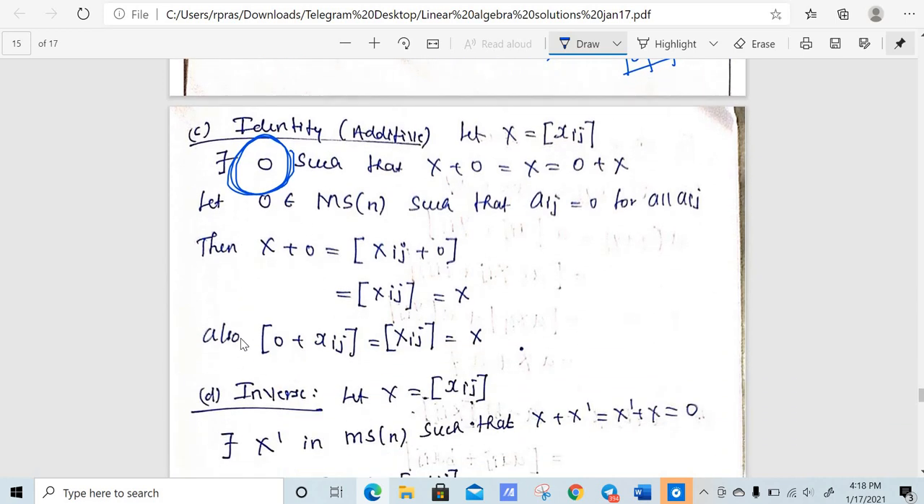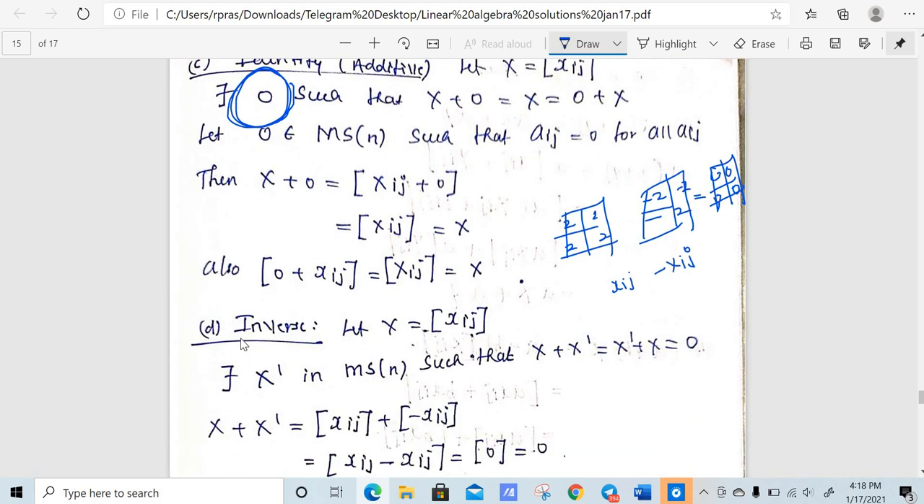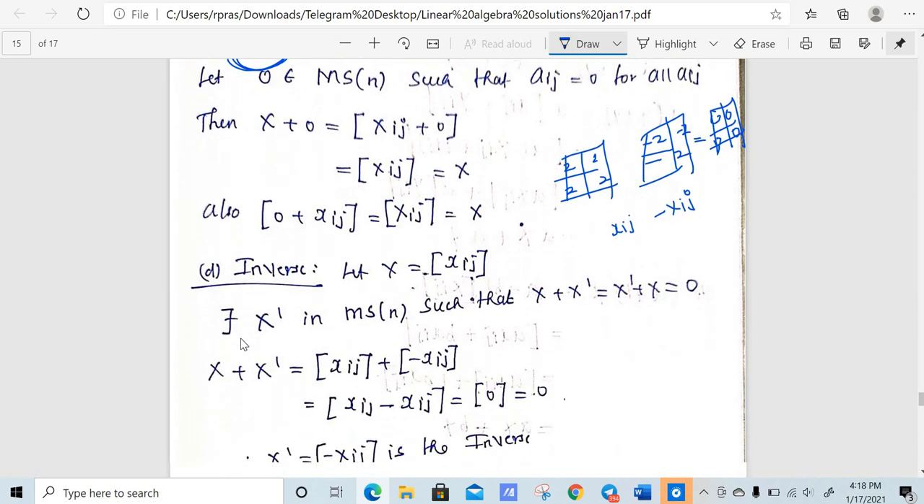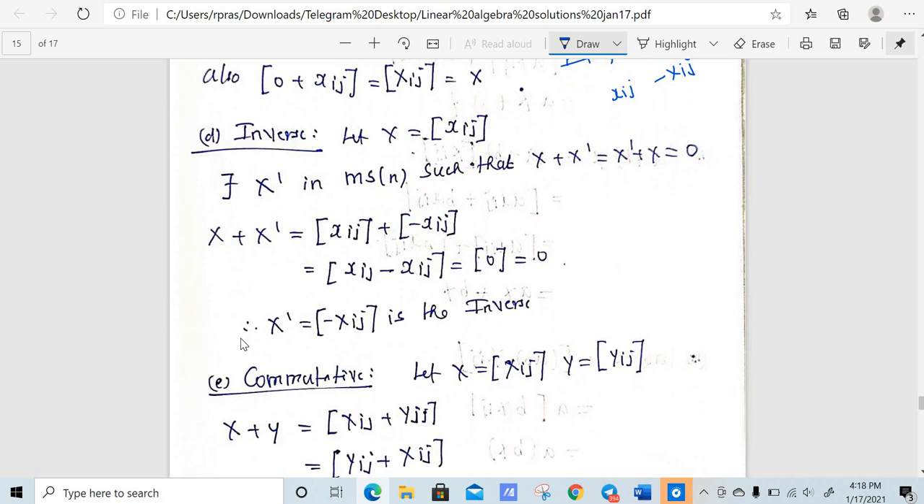And what will be my inverse? For example, if I have 2 2 2 2, the inverse will be minus 2 minus 2 minus 2 minus 2. Then only if we add up will we have the zero magic square. That means if xij is a magic square, minus xij is our inverse for the magic square. Therefore the inverse exists with respect to addition, and it is also commutative.